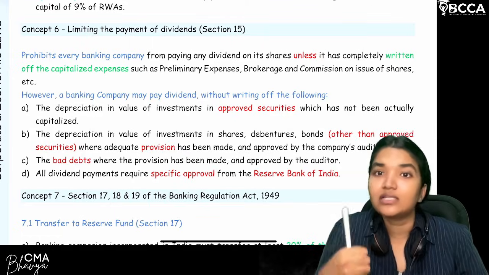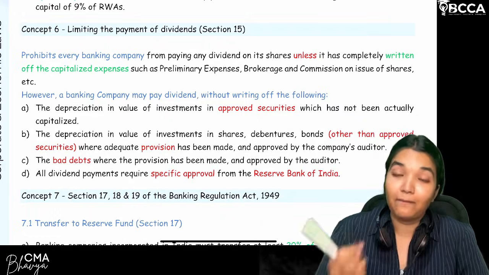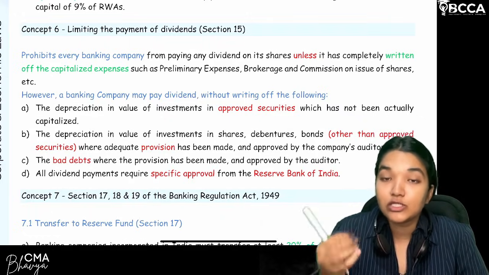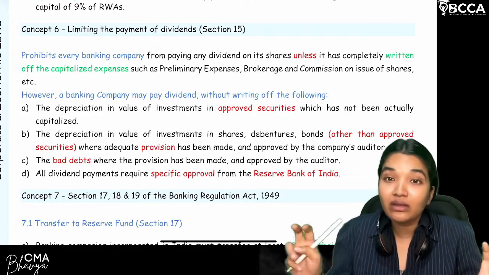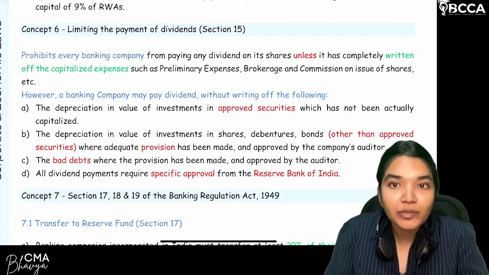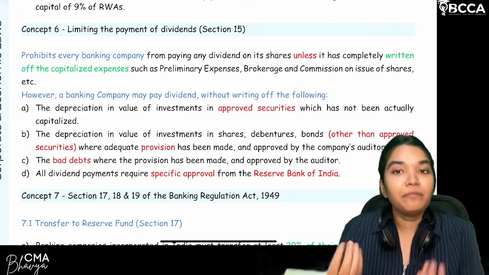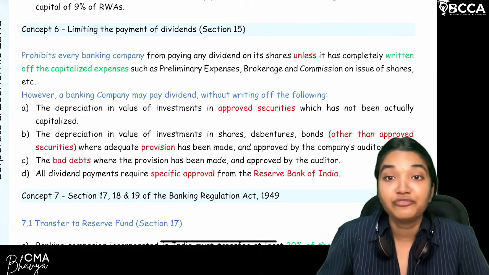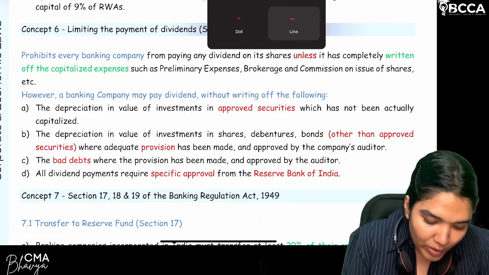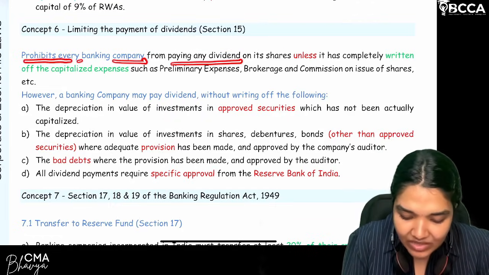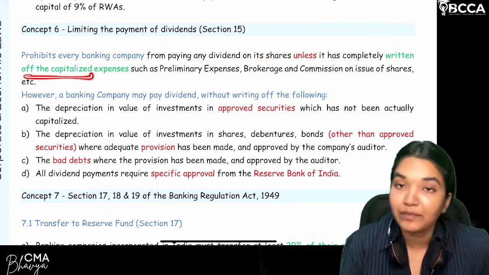Can banks pay dividends? Answer is yes. But the condition here is all the capitalized expenses must be written off. What do you mean by capitalized expenses? Your preliminary expenses, your brokerage expenses, all these are capitalized expenses that you incur on issue of shares, that you incur during incorporation. So all these expenses must be written off, and then you can pay the dividend. So that is what section 15 says: restriction on payment of dividends. It prohibits every banking company from paying any dividends on its shares unless it has completely written off the capitalized expenses.